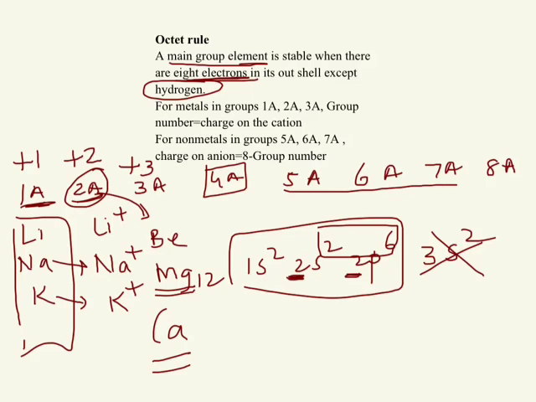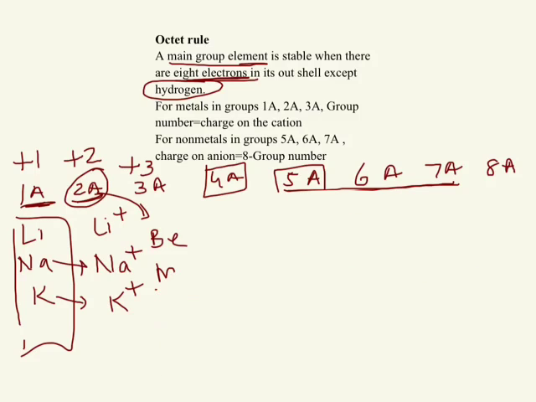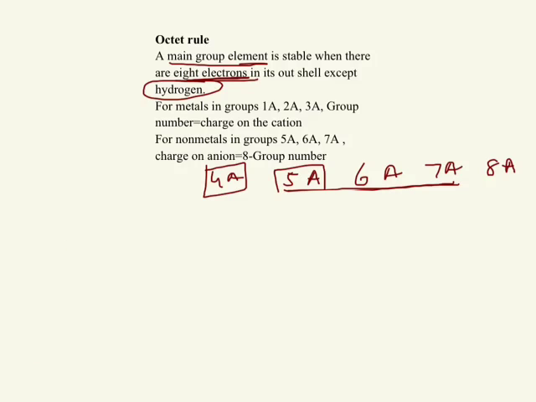Now groups 5A, 6A, 7A are nonmetals, and we saw in the previous slide that nonmetals gain electrons. So group 5A means it has 5 electrons in the outermost shell. Remember, the group number represents the valence electrons, the electrons present in the outermost shell. How many more does it need?